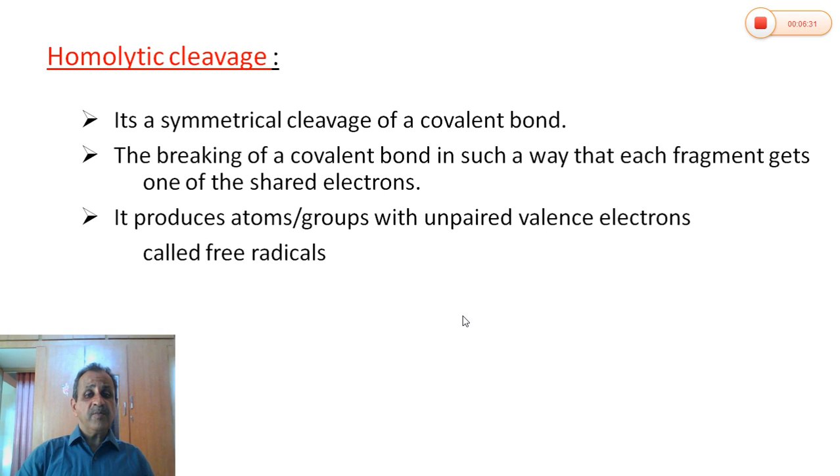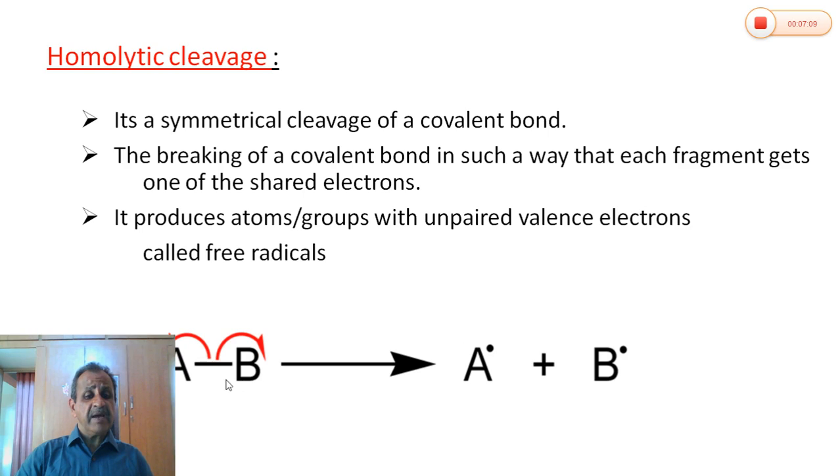Now let us see homolytic bond cleavage. When the bond is broken symmetrically in the center, such that both fragments generated get one of the shared electrons, then it is called homolytic bond cleavage. And the species generated during homolytic bond cleavage containing one unpaired valence electron is called a free radical.